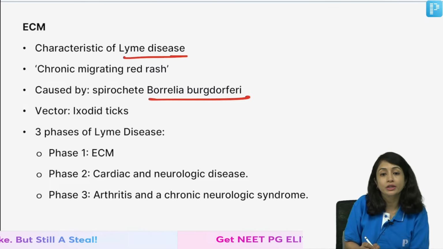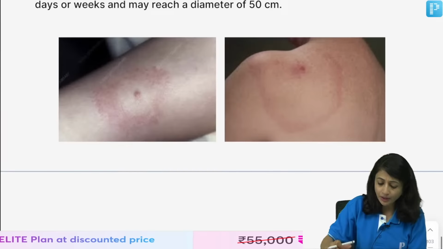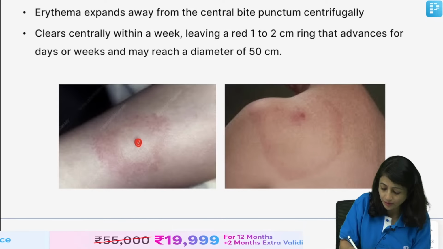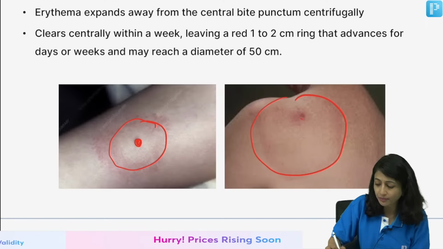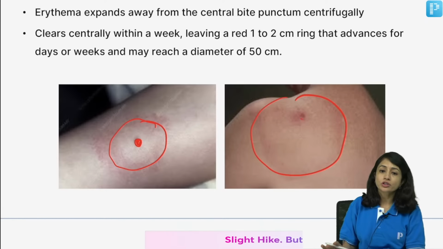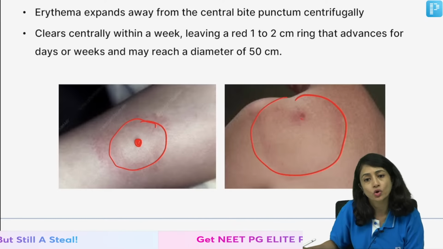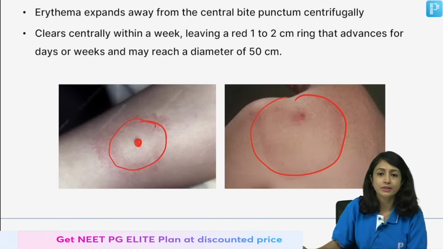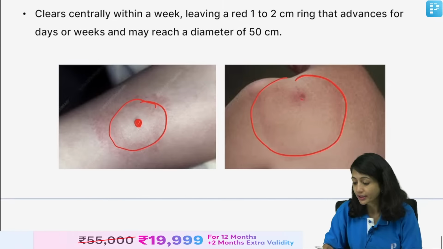Borrelia burgdorferi, the vector is ixodid ticks, and typically it will present with a central punctum and an expanding lesion. So, you see a central punctum and you see an expanded lesion. This is characteristic of ECM caused by Borrelia burgdorferi, which is transmitted by a vector called ixodid ticks and is a feature of Lyme's disease. Clear? Easy one. No, this is not a target lesion.